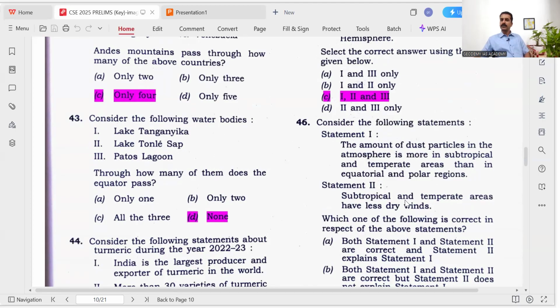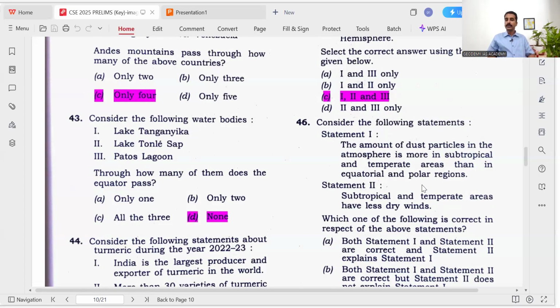Statement 2, subtropical and temperate areas have less dry winds. So we know that subtropical and temperate areas have more dust particles because of very less humidity, right? Because the subtropical region has high pressure due to the subsidence of wind, and that's why the temperature and pressure increases in the subtropical region. So it has very less humidity. That's why the dust particles in the atmosphere are more in that region. Then that's why the dust wind blows in the northern Indian part, you know.